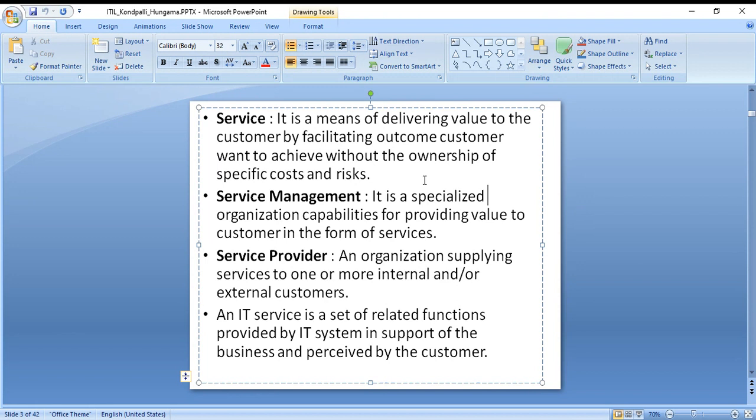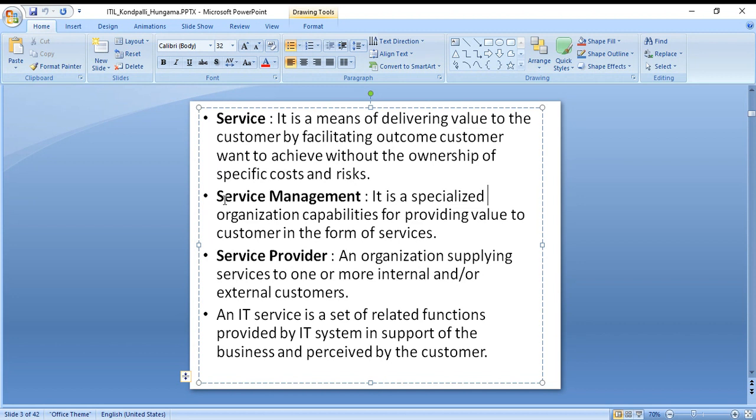Obviously, when you are going to a shop, or when you are buying an internet connection, those internet persons will give you service. Similar to that, service means delivering value to the customer by facilitating outcomes the customer wants to achieve without the ownership of specific cost and risk. The person who is buying the internet doesn't care about the risk. He's just interested in getting the internet and how fast it is, the speed of the internet. And the next point is service management.